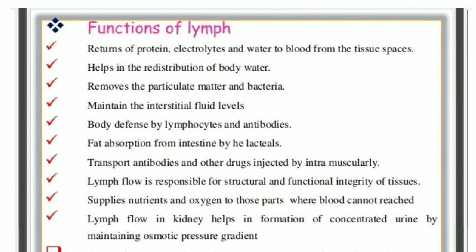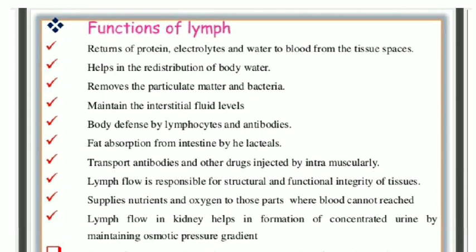Let us understand about various functions of lymph. Lymph acts like a middleman between blood and tissue fluid. It carries out the following functions. Lymph helps in distribution of nutrients and oxygen to the tissue cells. It helps in the removal of nitrogenous waste and carbon dioxide from the tissue cells and passes them to the blood. Lymph absorbs fatty acid and glycerol, that is digested fat, in the villi of the small intestine through lacteals.